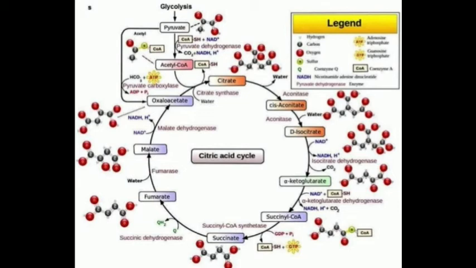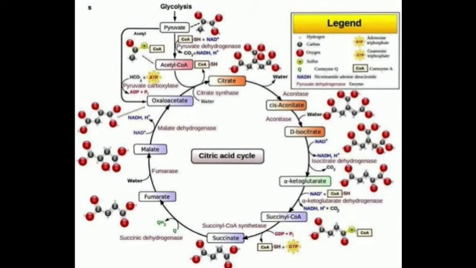Now, again here, synthesis of ATP or GTP, that is guanosine triphosphate, or ITP, inosine triphosphate, takes place. See, ATP synthesis takes place in plants, while GTP and ITP take place in animals.